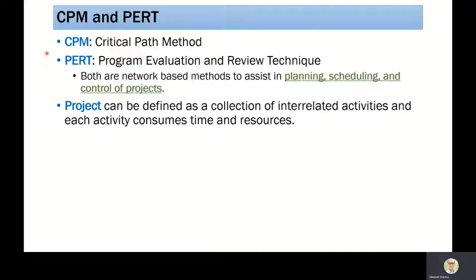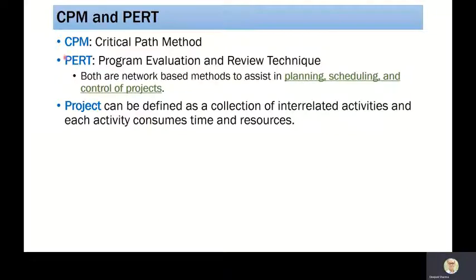If we are working on a project or we want to start a new project, the first question that will be asked is how much time it will require to finish the project. Once we know, then the second task is, since there are various interrelated activities, how we are going to schedule them and how we are going to control them. So CPM and PERT will help us to make such planning, scheduling and control of the project.